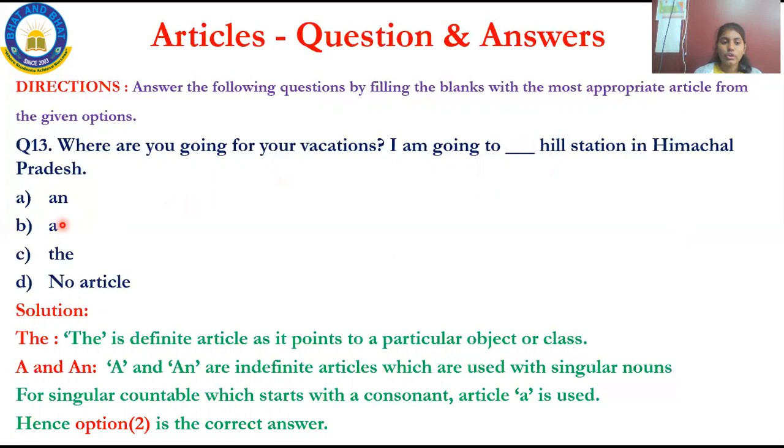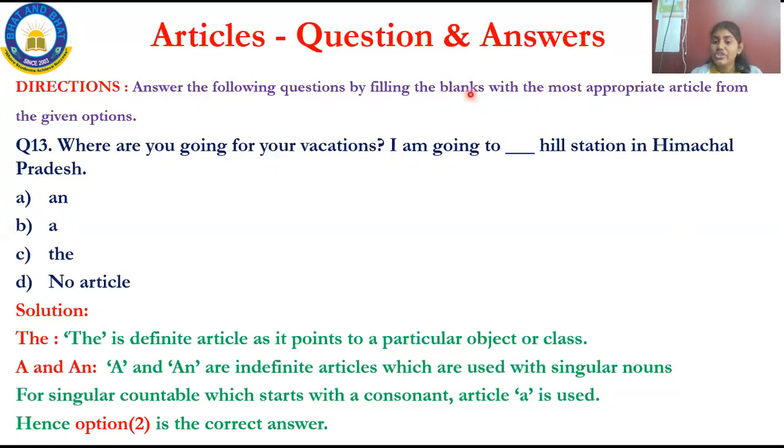So what is the correct option? Option A. I'll complete the sentence. Where are you going for your vacations? I'm going to a hill station in Himachal Pradesh. Why should I use A? Use A only because A is used for a singular countable noun that starts with a consonant.